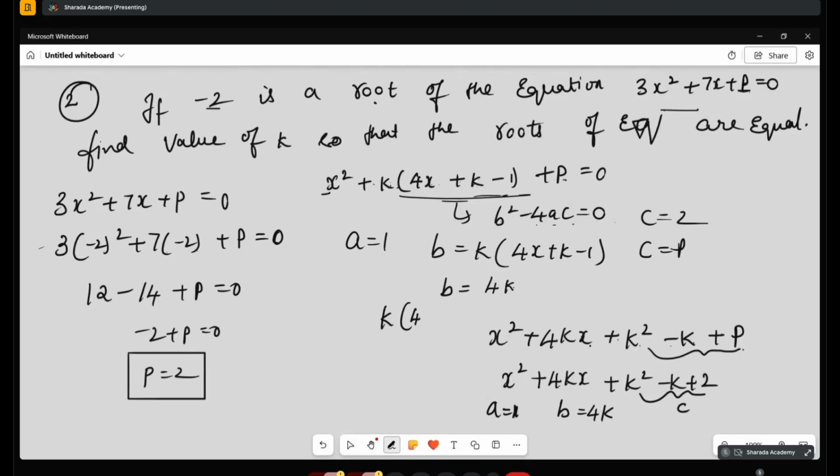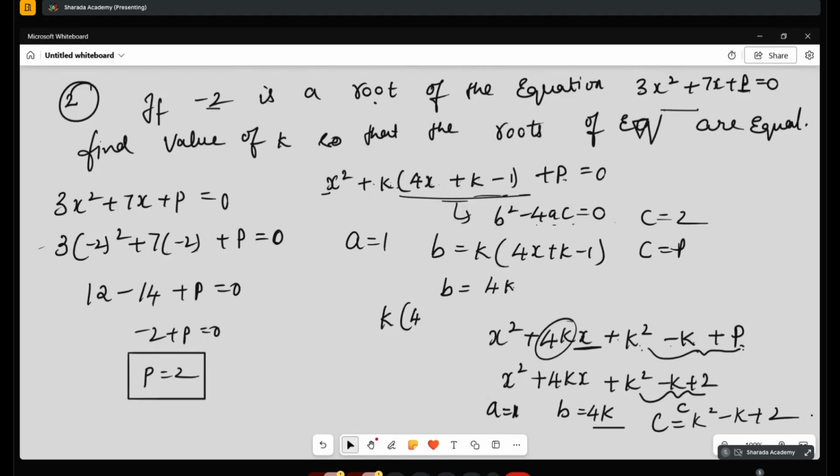For this x, what is the coefficient? 4k is the coefficient, so b is equal to 4k. So what is c? k is a constant, so k square minus k plus p is the constant. So c will be equal to k square minus k plus 2.